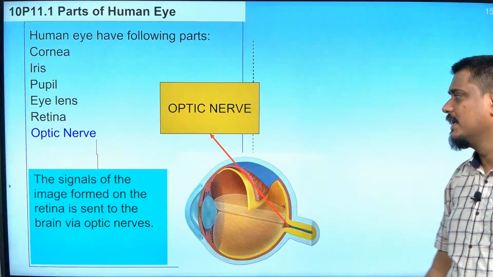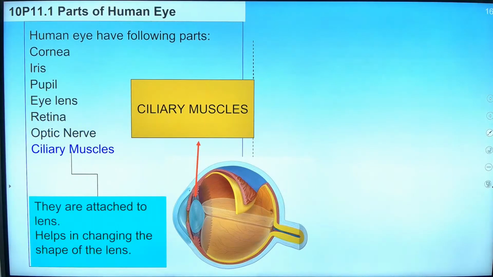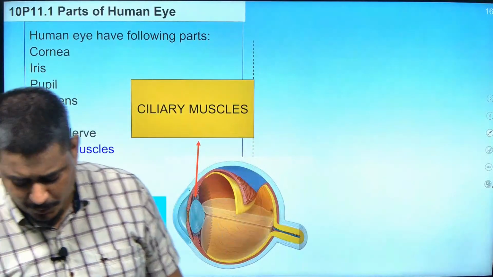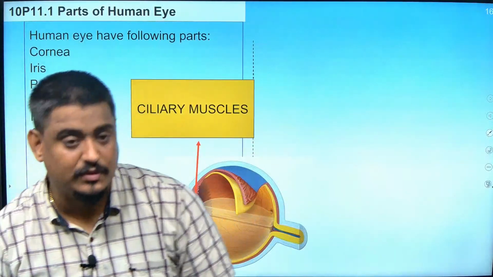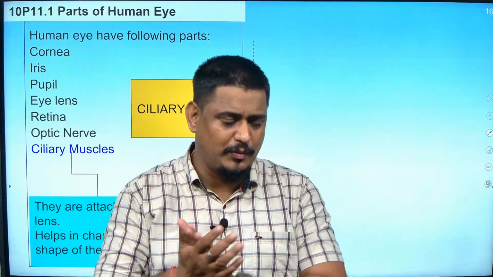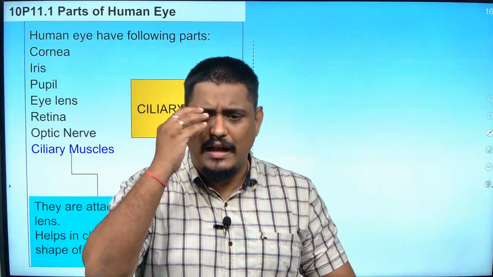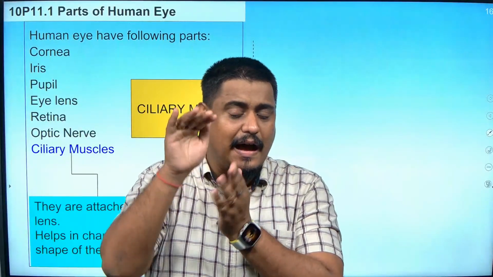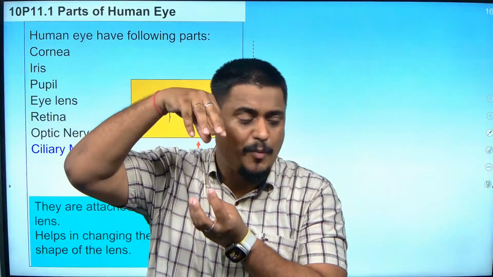Next part is ciliary muscles. Give the heading as ciliary muscles. This is something very technical, so please pay attention. 2 minutes before you write from the board, please pay attention. Our eye lens is there, no? This eye lens is held by our ciliary muscles on top and bottom.